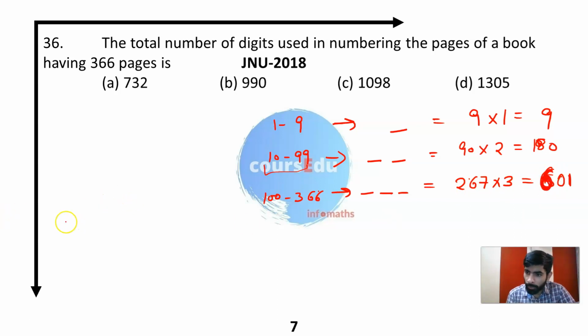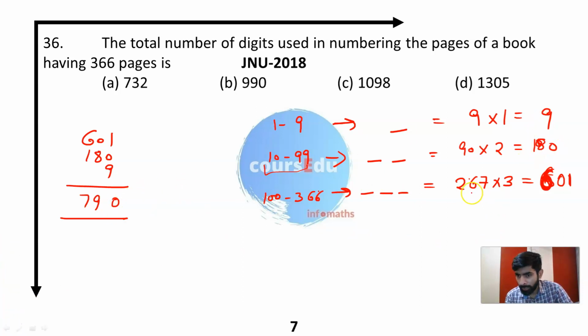So total number of digits are 601, 180 and 9. I think I did some mistake here. Oh, sorry. Here it will not be 601. It will be 801. This plus this, you will get 990 as your answer. 990 digits are used to write the page numbers of the 366 pages.